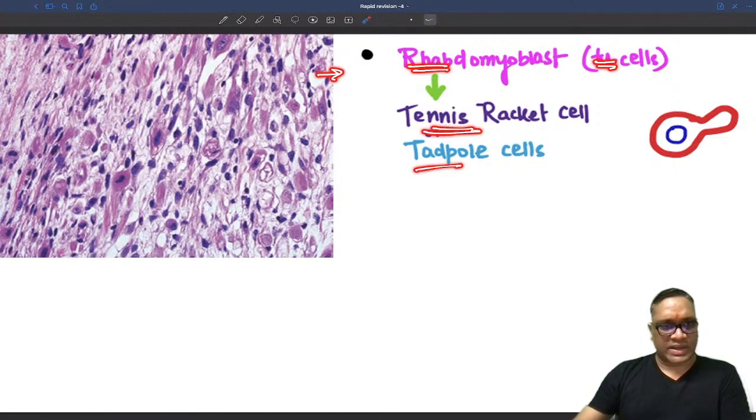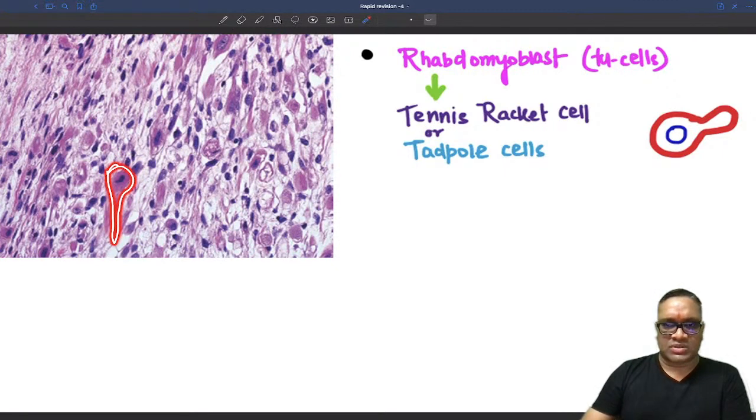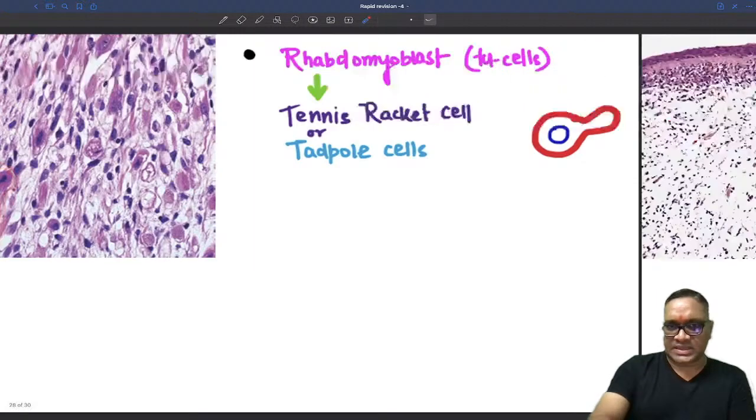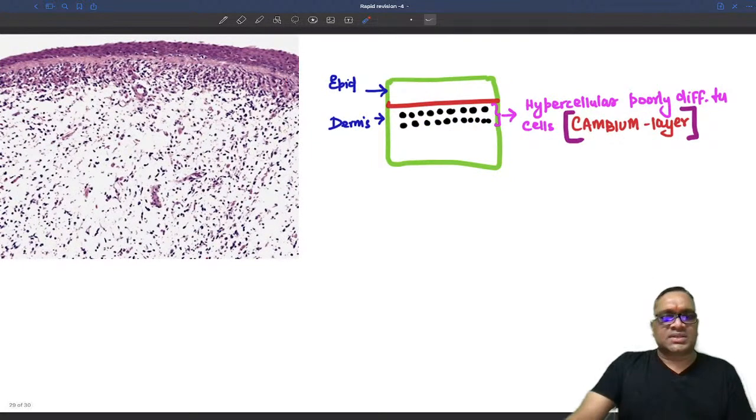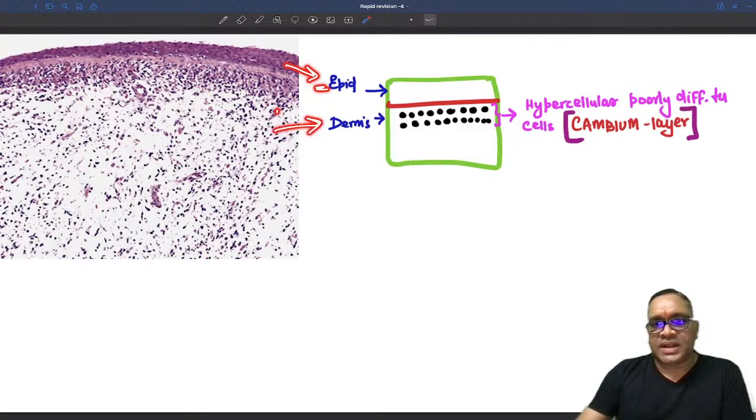tennis racket cells or tadpole cells. Already I have shown you in the question, right? So these are the tadpole cells or tennis racket cells. What is very characteristic on the low power scanner view itself, can you see this? There is an epidermis. So this is the epidermis and this is the dermis. And at the dermoepidermal junction, you can see there are tumor cells.